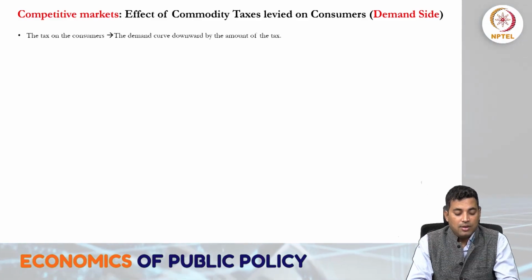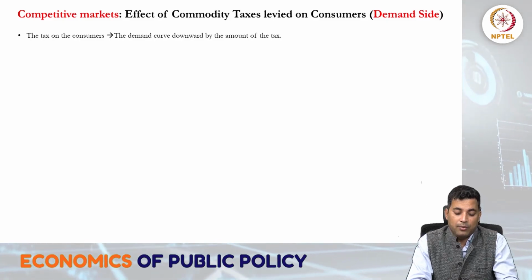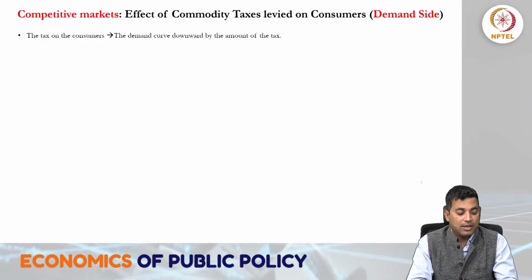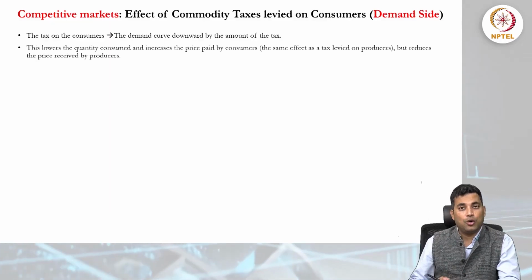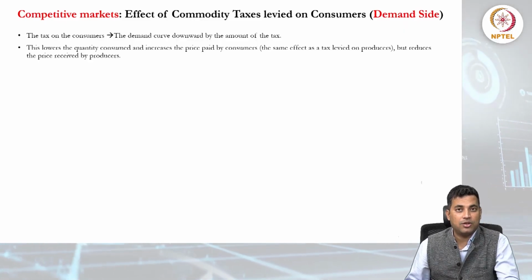So what happens? With a tax on the consumer, the demand curve shifts downward by the amount of the tax, as we know from our other lectures.